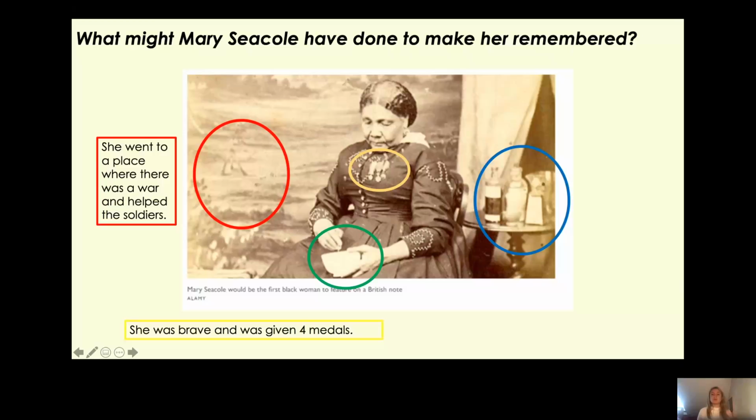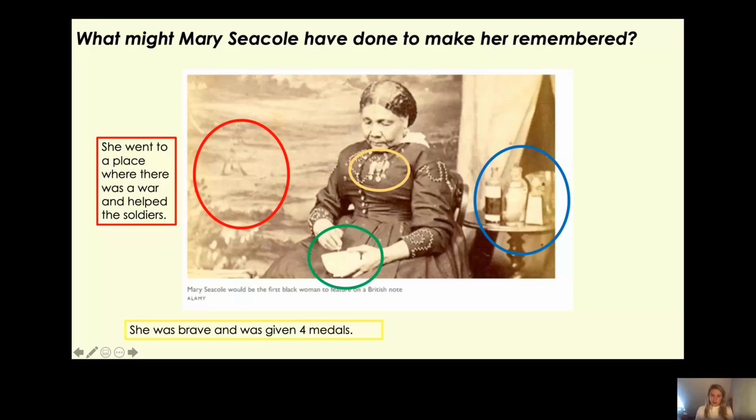Remember, Florence Nightingale was given some medals as well, wasn't she? And the same for Mary Seacole. So there's another similarity between Florence Nightingale and Mary Seacole. They both won medals for their work. So far we know that she went to a place where there was a war and helped the soldiers, and she was brave and was given 4 medals.